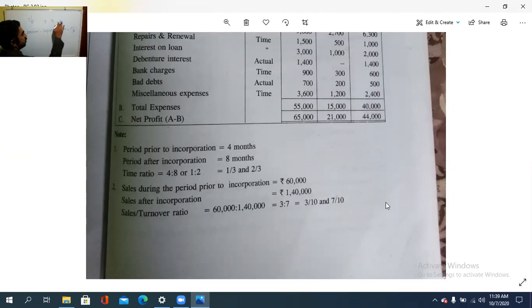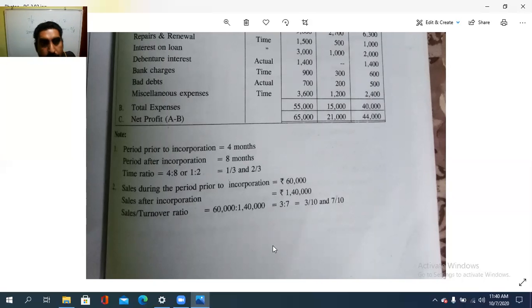This 4:8, further we will simplify it as 4 into 2, 8. So 1:2. And here it is 60,000 to 1,40,000. So how is it to be? 3:7. Because based on 2, 6:14, if we take it by 2, how much will we get? Yes, 3 into 2 is 6, and 7 into 2 is 14. So 3:7 for the sales ratio and 1:2 for the time ratio.